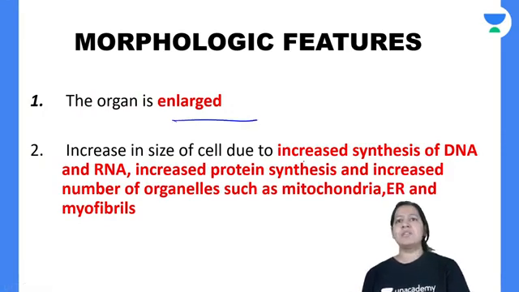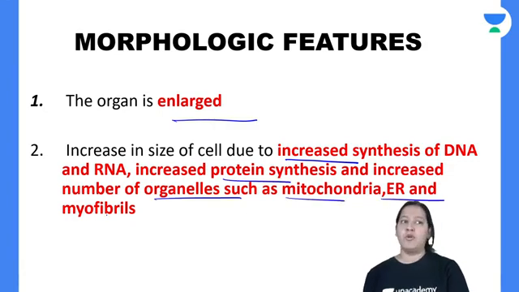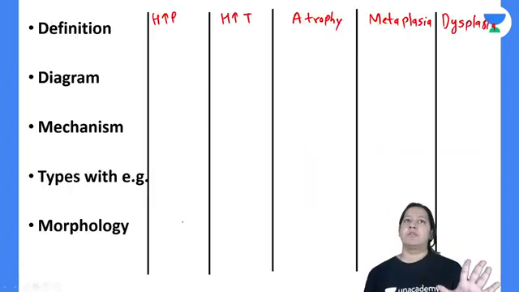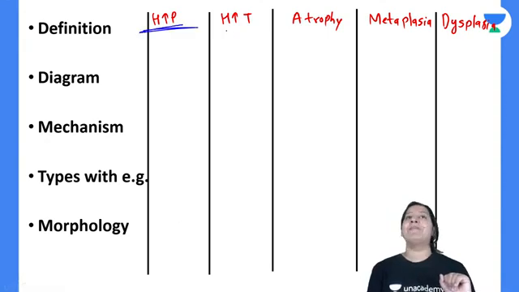Morphologically, the organ is enlarged. It is due to increased protein, increased cell organelles, increased mitochondria, increased endoplasmic reticulum, myofibrils, and ribosomes. So I am done with hyperplasia. I am done with hypertrophy.